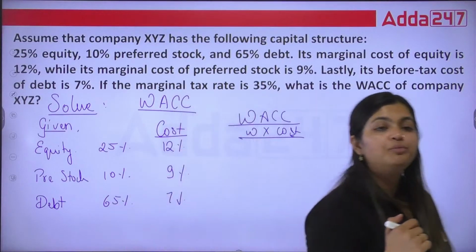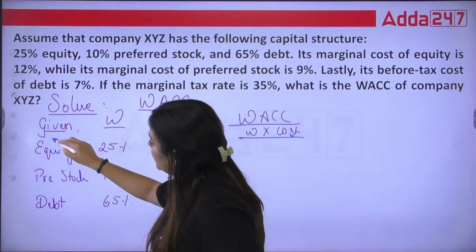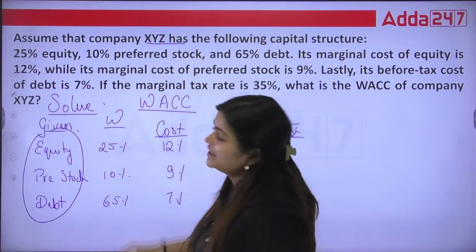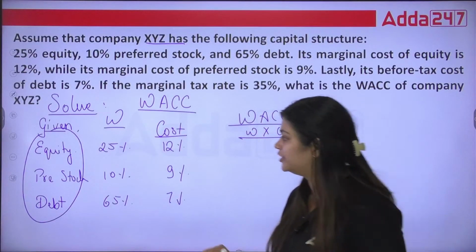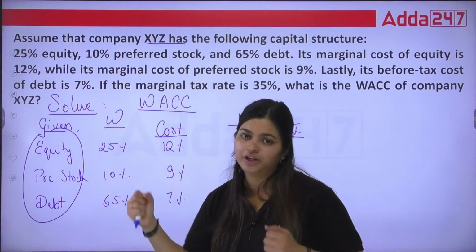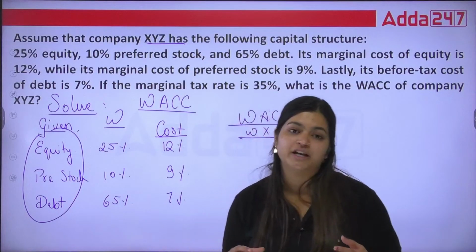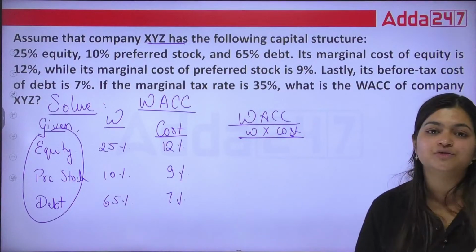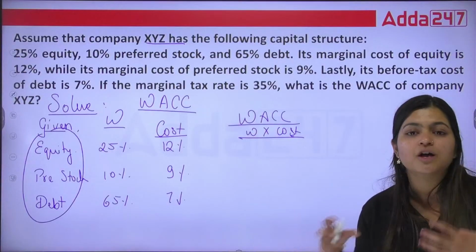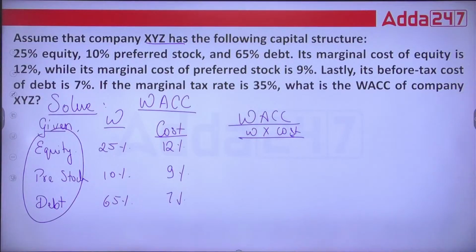But before you multiply weights with the cost, these are the weights. In this XYZ company, suppose you raised around 100 crores in total funds. In that 100 crores, 25% you have taken from equity, 10% from preference shares, and 65% from borrowings. That is what weights mean here. For cost, it means what the company incurs for taking equity, preference stock and debt. So we need to calculate their ultimate cost. Here you can see their cost and their weights.